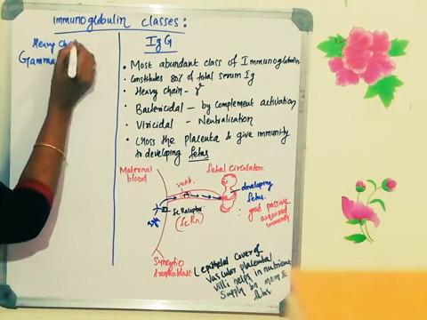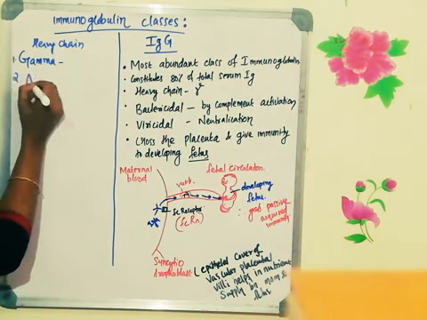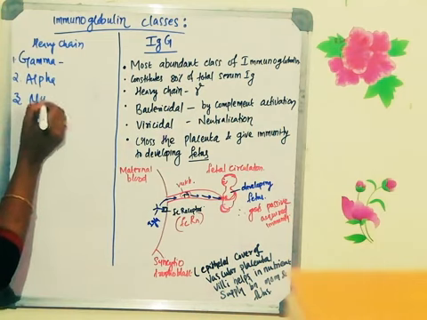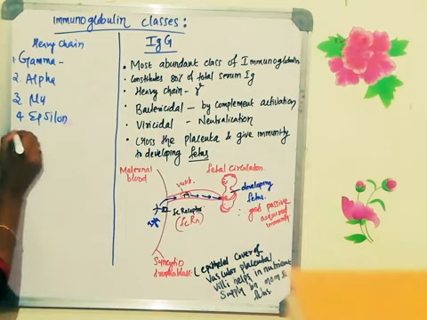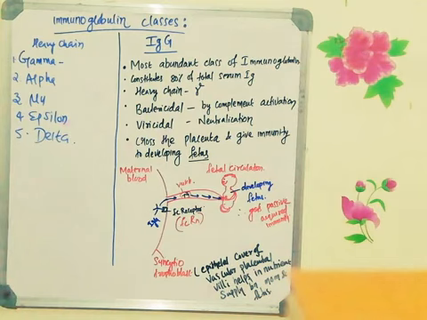One is gamma, second is alpha, third is mu, fourth is epsilon, and the fifth is delta. These are the 5 different types of amino acid sequences which they could see in the Bence-Jones protein, which was excreted out through the urine of the multiple myeloma patient.